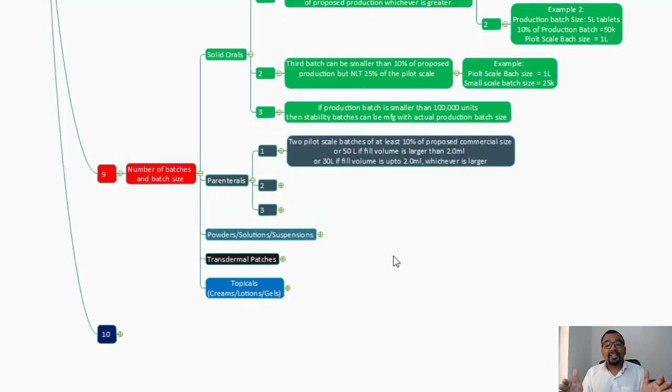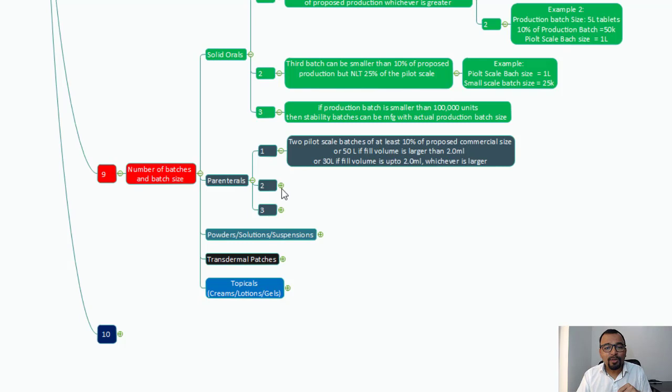So the two pilot scale batches of at least 10% of the proposed commercial size, or 50 liter if the fill volume is larger than 2 ml. If your vial contains a volume larger than 2 ml, then 50 liter can be the batch size, or 30 liter if the fill volume is up to 2 ml, whichever is greater. So understand whether the 10% of the commercial production batch is greater, whether 50 liter is greater, or 30 liter is greater based on your fill volume.